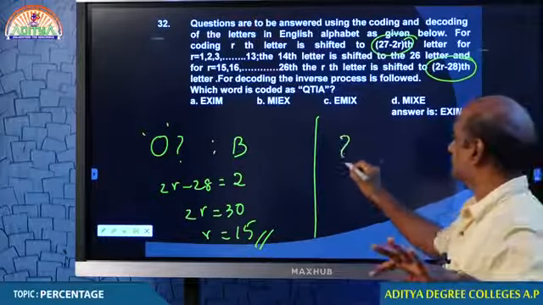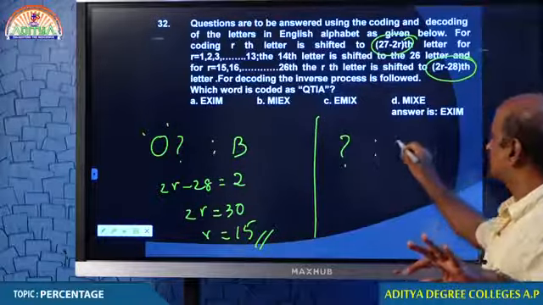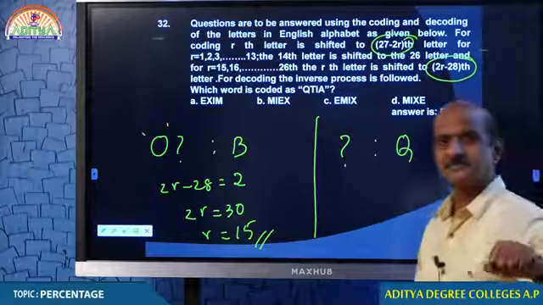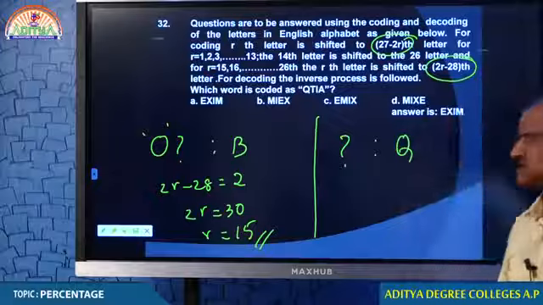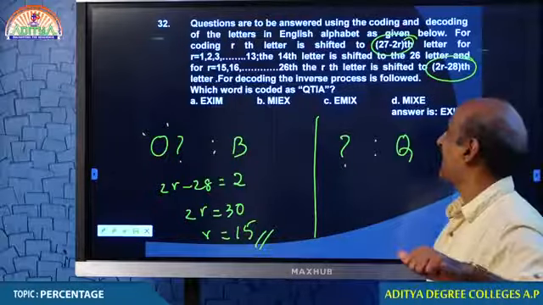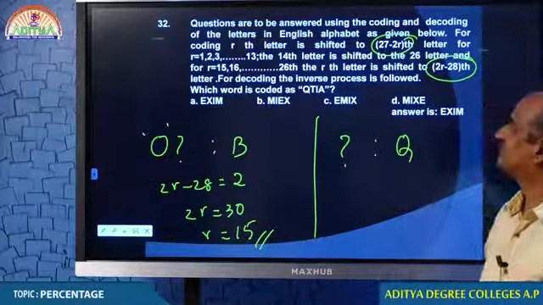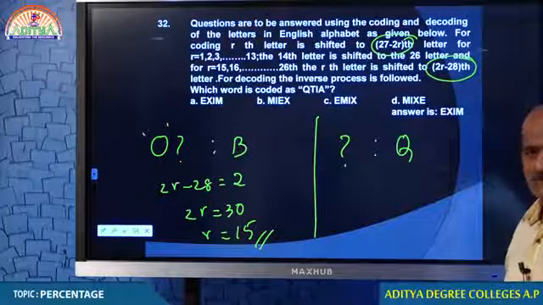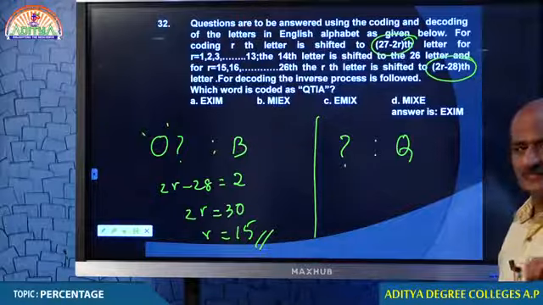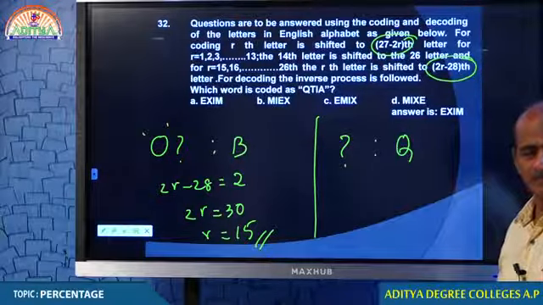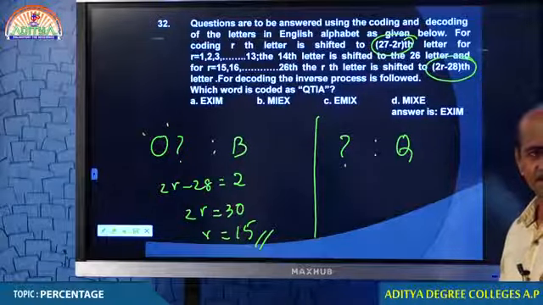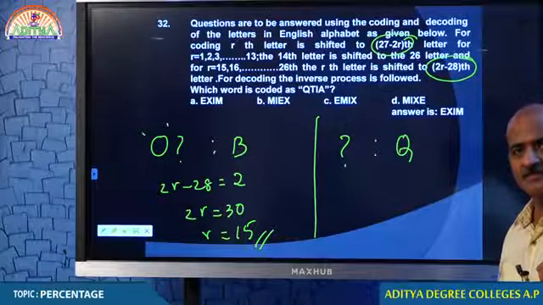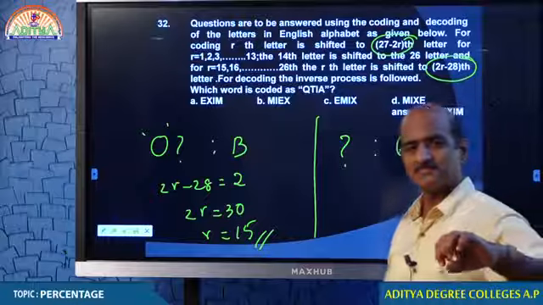Now, one more question. Which letter is coded as Q? Tell me. Which letter is coded as Q? Come on student, come again.